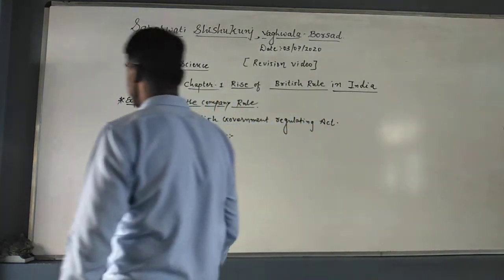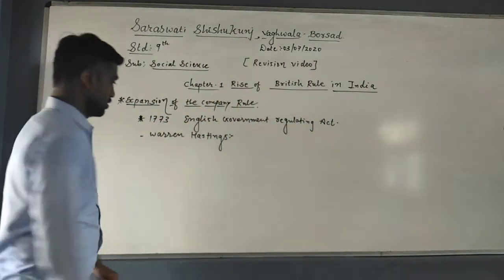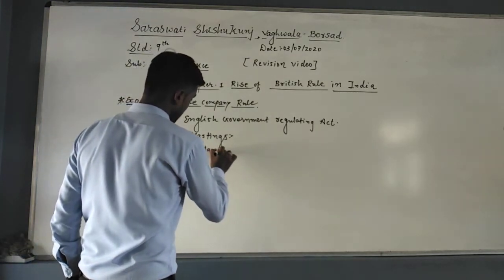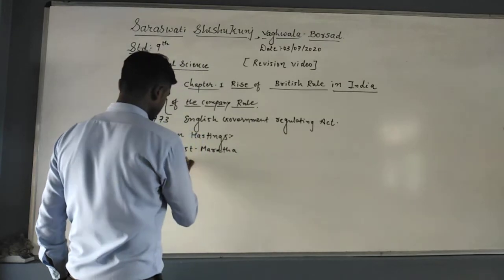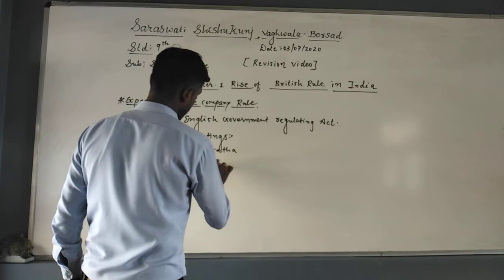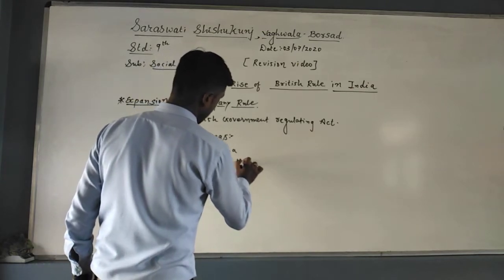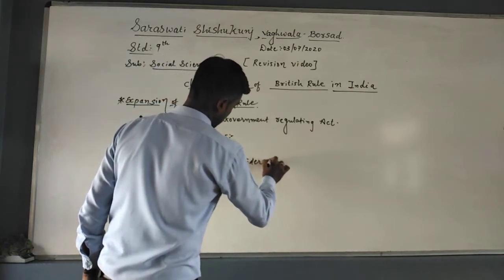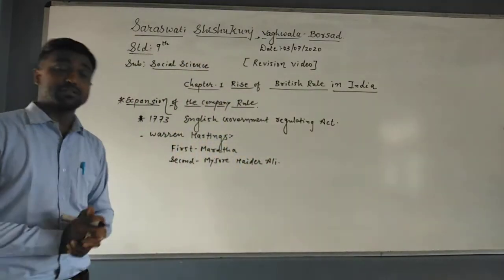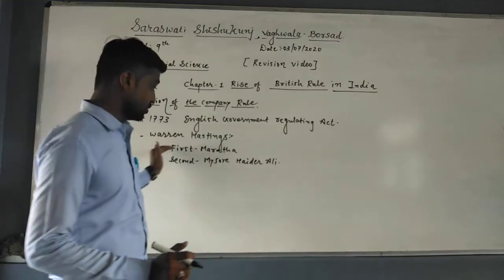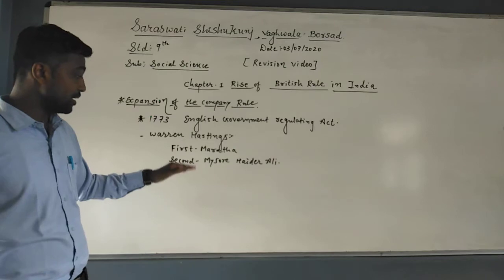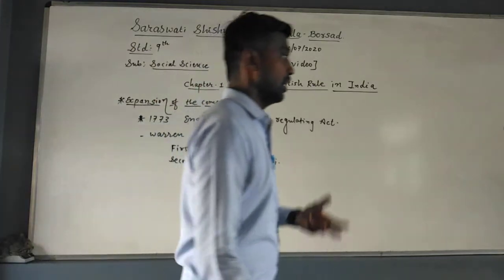When he became the Governor General, he had two wars: first with the Marathas, and second with Hyder Ali of Mysore. So when Warren Hastings became the first Governor General of Bengal, he first had a war with the Maratha kingdoms, and second with Hyder Ali of Mysore.